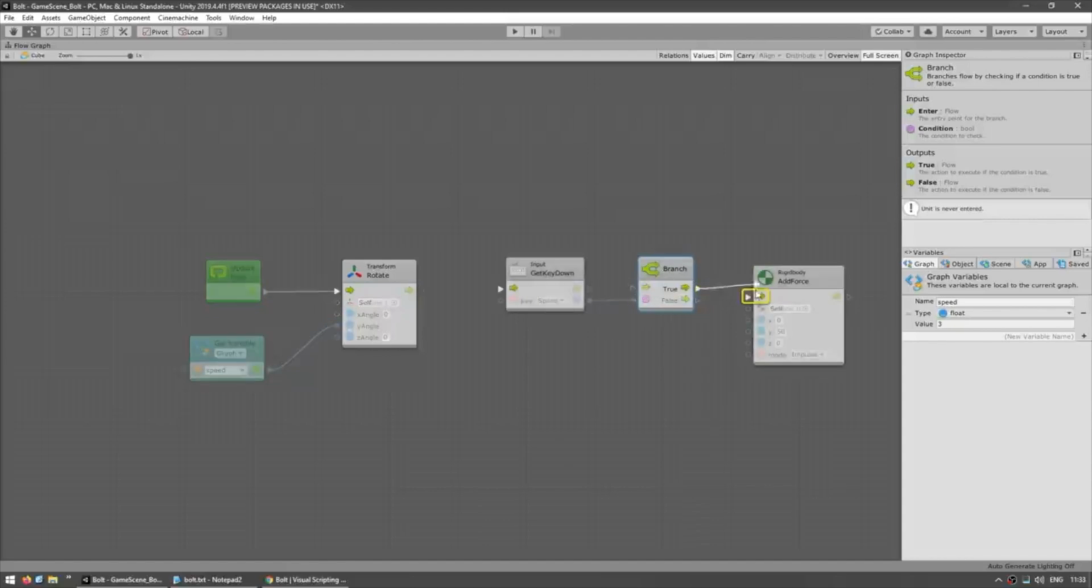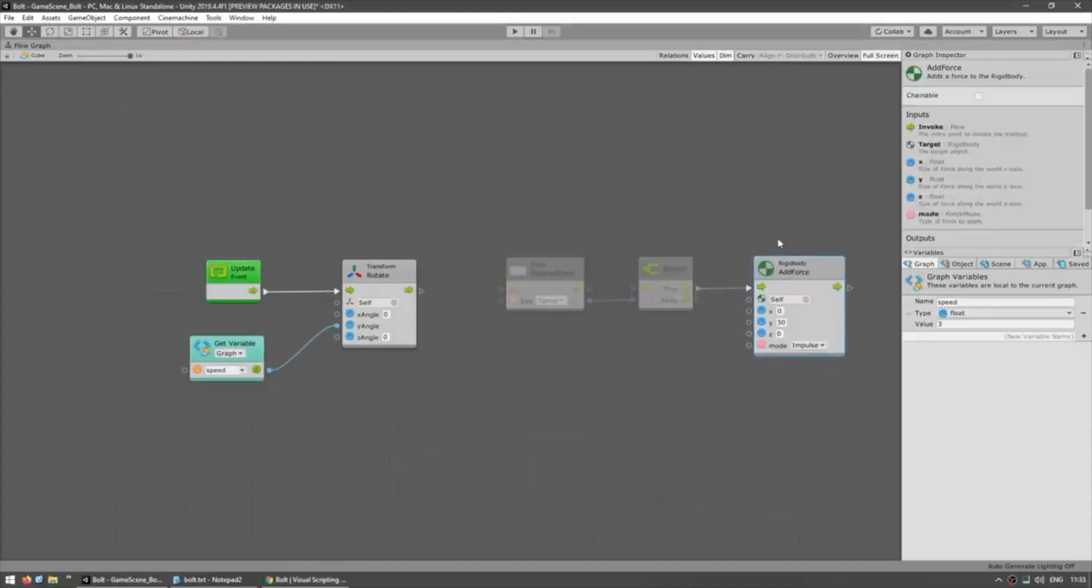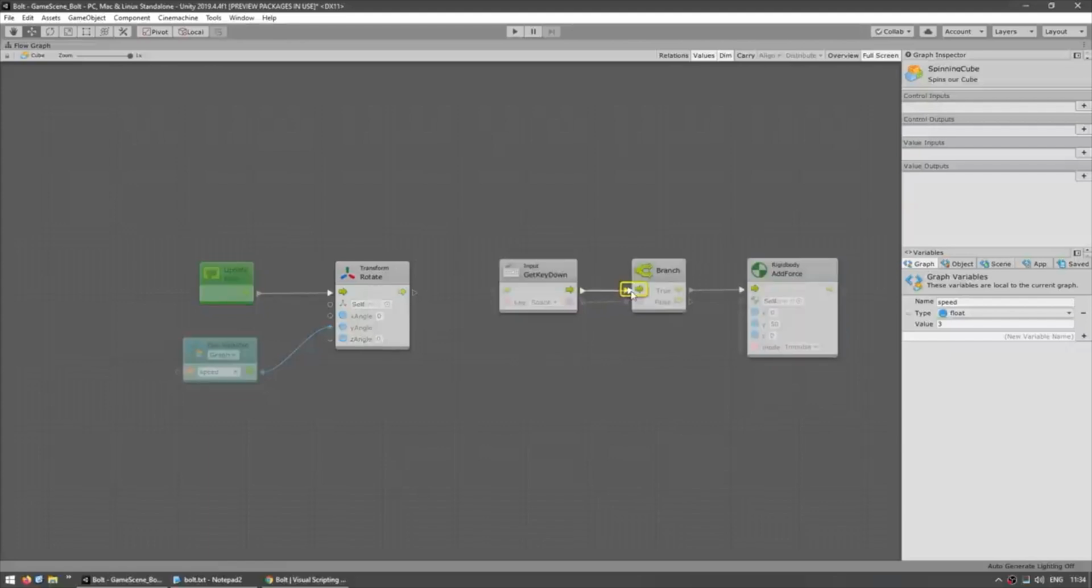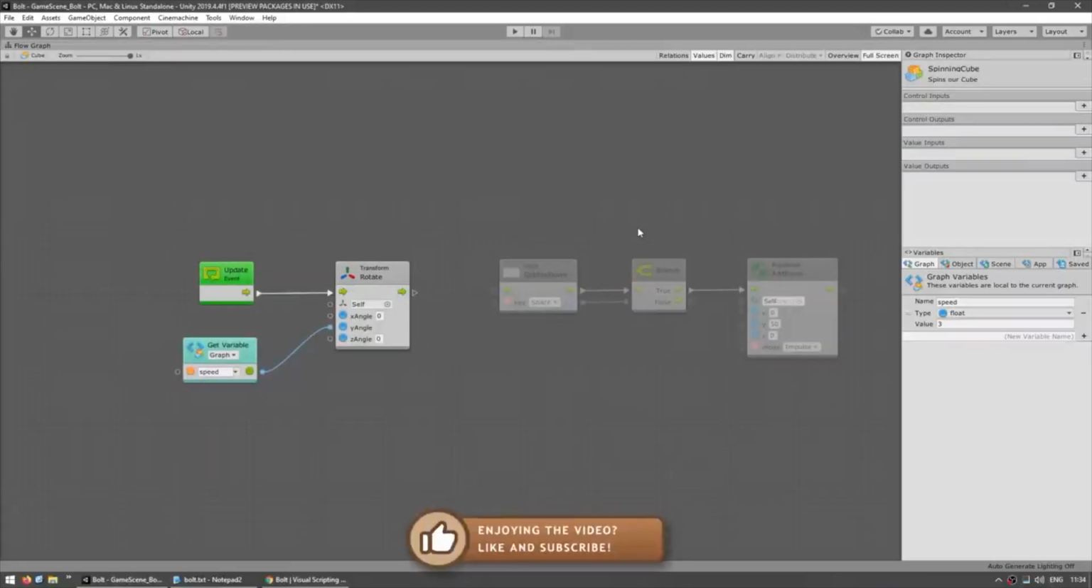So if it's true, then we want to run and actually add force to our rigid body. And we also need to connect the flow to the branch input. Okay, so that's set up. However, you can see that these nodes are slightly transparent. That means they're not being used at all.